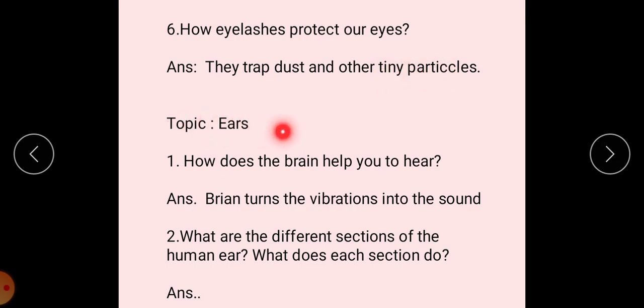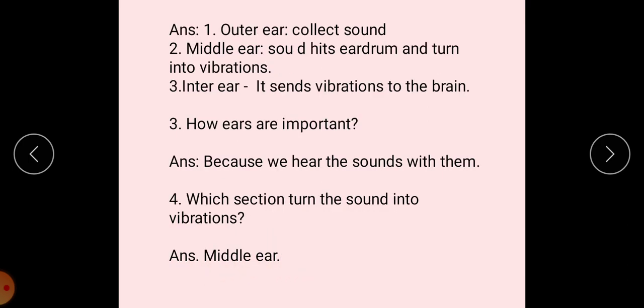Next topic is ears. Students, now we will do question answers of ears. How does the brain help you to hear? Answer, the brain turns the vibrations into sound. Next question, what are the different sections of the human ear? What does each section do? Answer is, the outer ear collects sound, in the middle ear sound hits the eardrum and turns into vibrations. The inner ear sends vibrations to the brain.